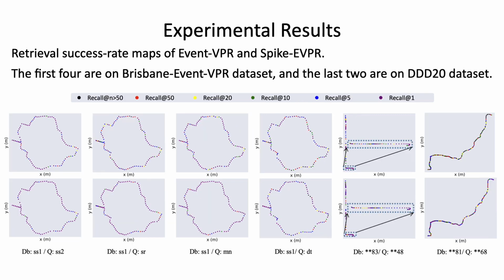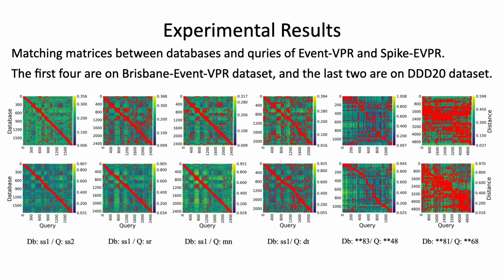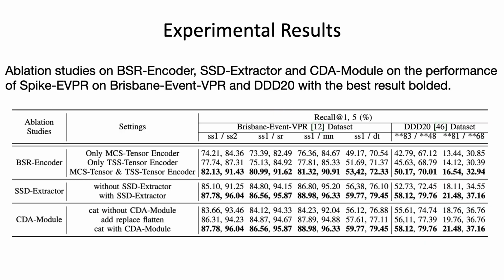These are retrieval success rate maps of Event-VPR and Spike-EVPR. These are matching matrices between databases and query of Event-VPR and Spike-EVPR. We also explore the impact of different network components of our Spike-EVPR. The results illustrate that each component plays an important role in improving the network performance.